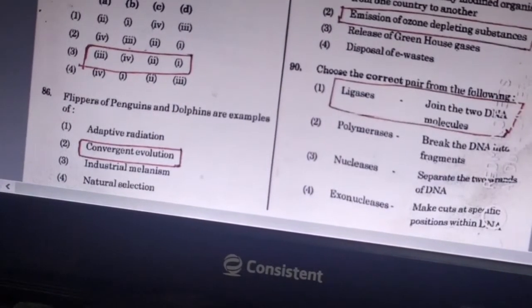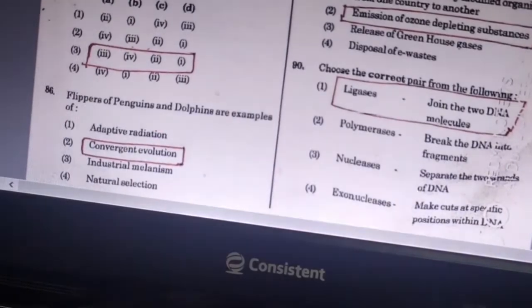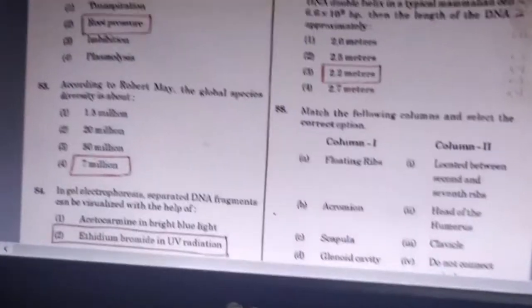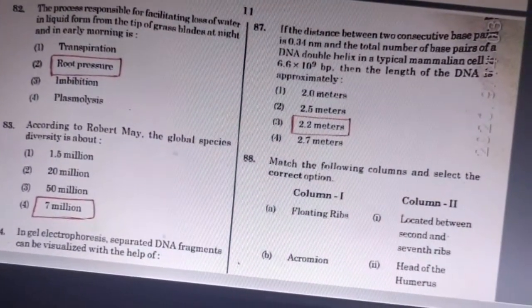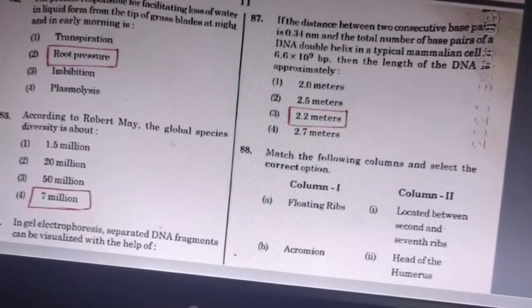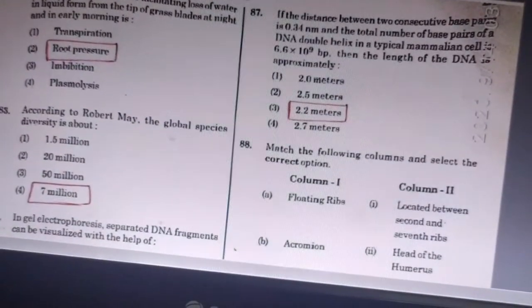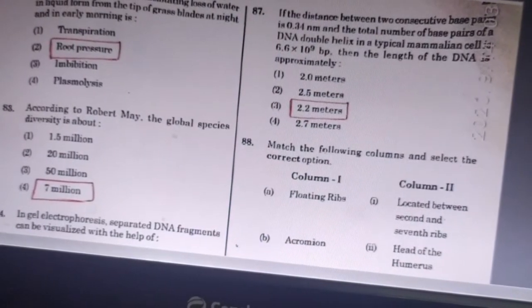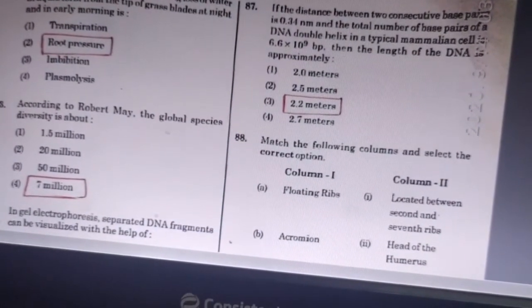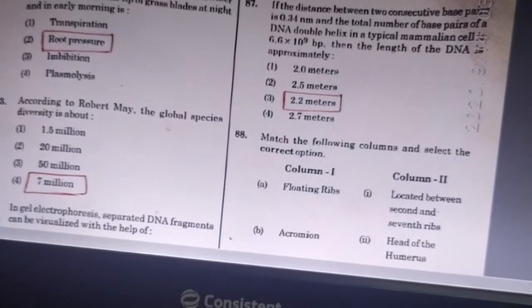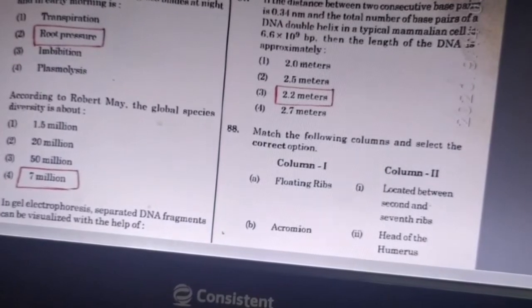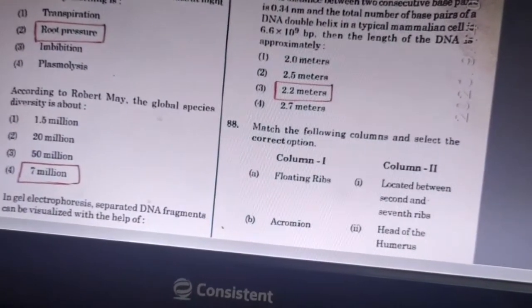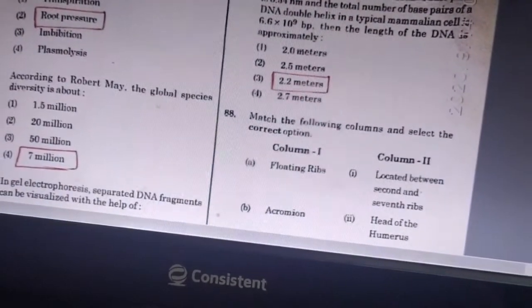86th question. Flippers of the penguins and dolphins are the example of convergent evolution. And 87th question is, if the distance between the two consecutive base pairs is 0.34 nanometer and total number of base pairs of DNA double helix in the typical mammalian cell is 6.6 into 10 power 9 bp, the length of the DNA is approximately 2.2 meters. In some question papers the options will be changed, so just note the answer only.